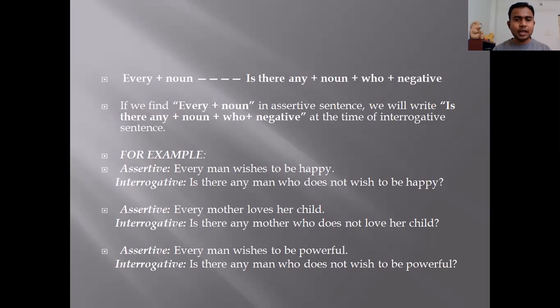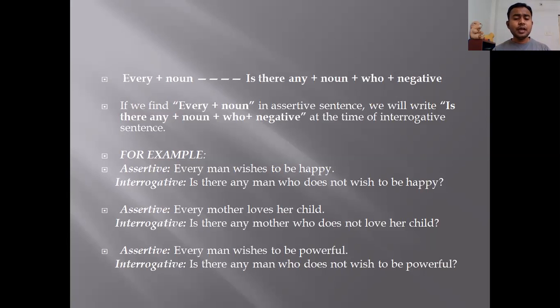First one: Every man wishes to be happy. So the interrogative will be: Is there any man who does not wish to be happy? Question mark. That means in the interrogative sentence you have to use a negative word and start with is there. When? When the word every is at the start of the assertive sentence. When every is given in the starting, then the interrogative should start with is there.